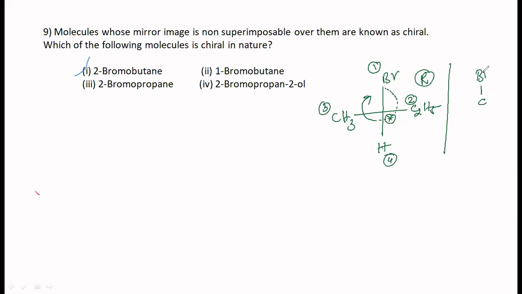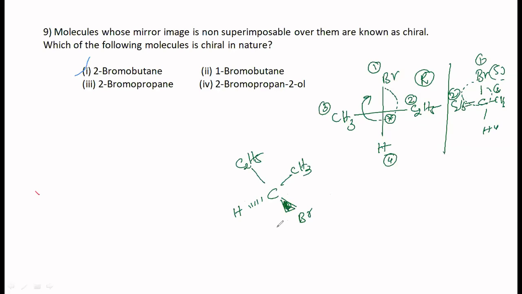You can try it out. Br, C2H5 is here. CH3 over there. Hydrogen is here. This is the first priority, second, and the third, and the fourth. So you are supposed to be moving like this, anti-clockwise, isn't it? S configuration. So that is how you are going to identify. You can even do it with a 3-dimensional structure, okay? Now supposing you have got hydrogen like this. And your Br is like this. Br is coming towards you like this. And these are the two normal bonds, which is CH3 and then C2H5.